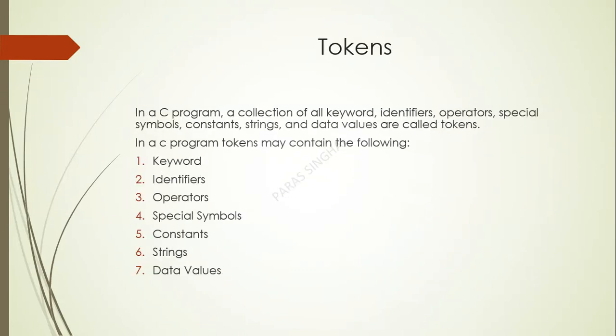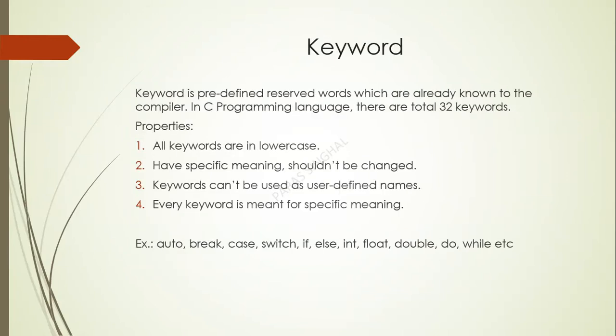Tokens. In a C program there are 7 tokens, which are keywords, identifiers, operators, special symbols, constants, strings. We will be learning all of these except data values. We will be learning data values in the next video. Keywords. A keyword is a predefined reserved word which is already known to the compiler. In the C programming language there are 32 keywords in total. All keywords are in lowercase.